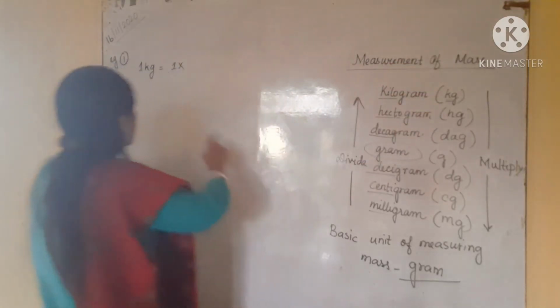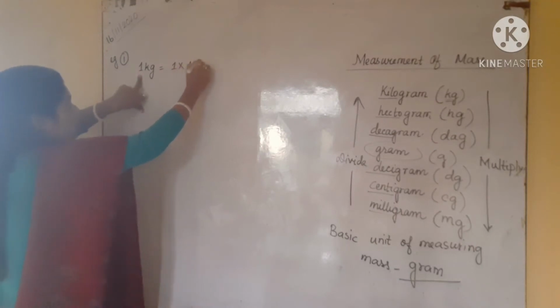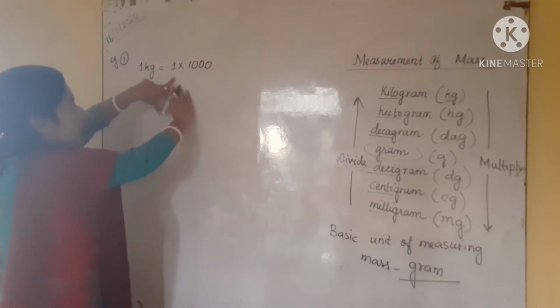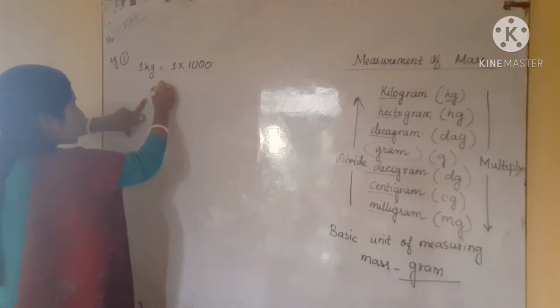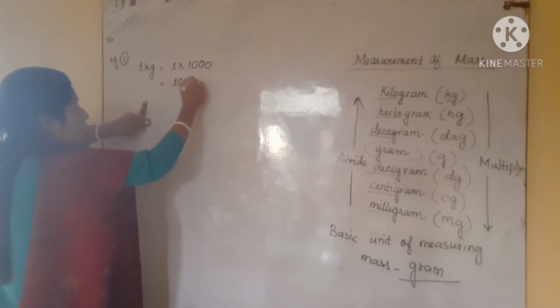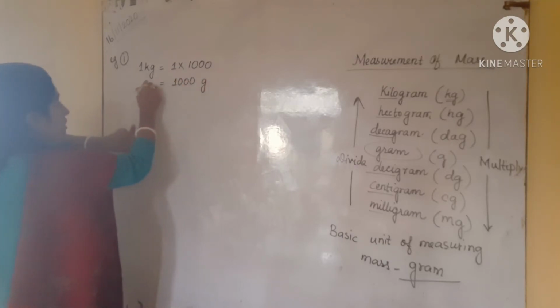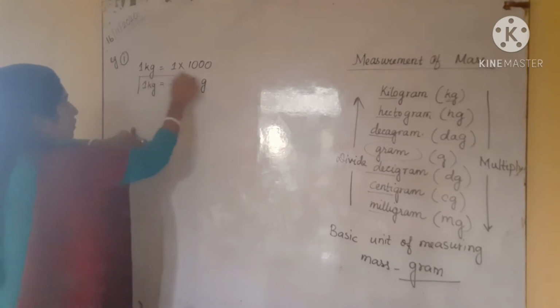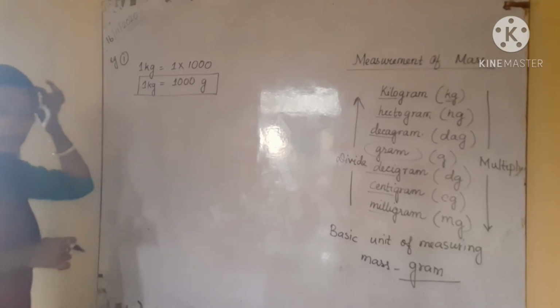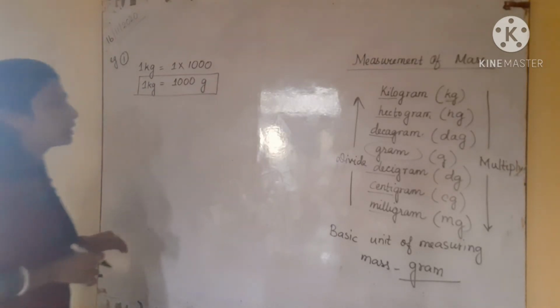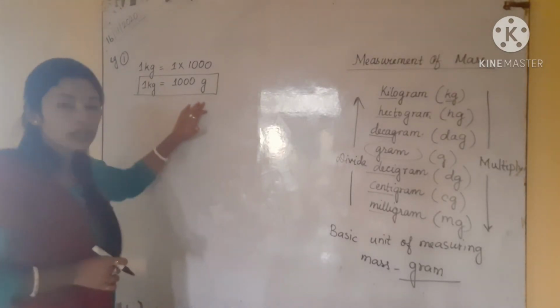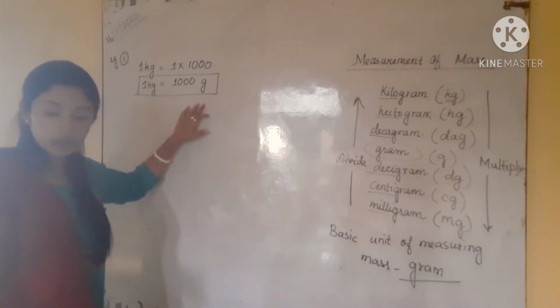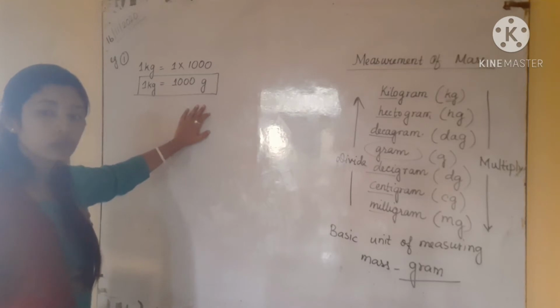That means I have to multiply this 1 with 1000 to get the number in gram. So I got 1000. So we can say 1 kg is equal to 1000 gram. So you have to remember this, okay. This is very important and very useful in all the calculations of different questions, okay.